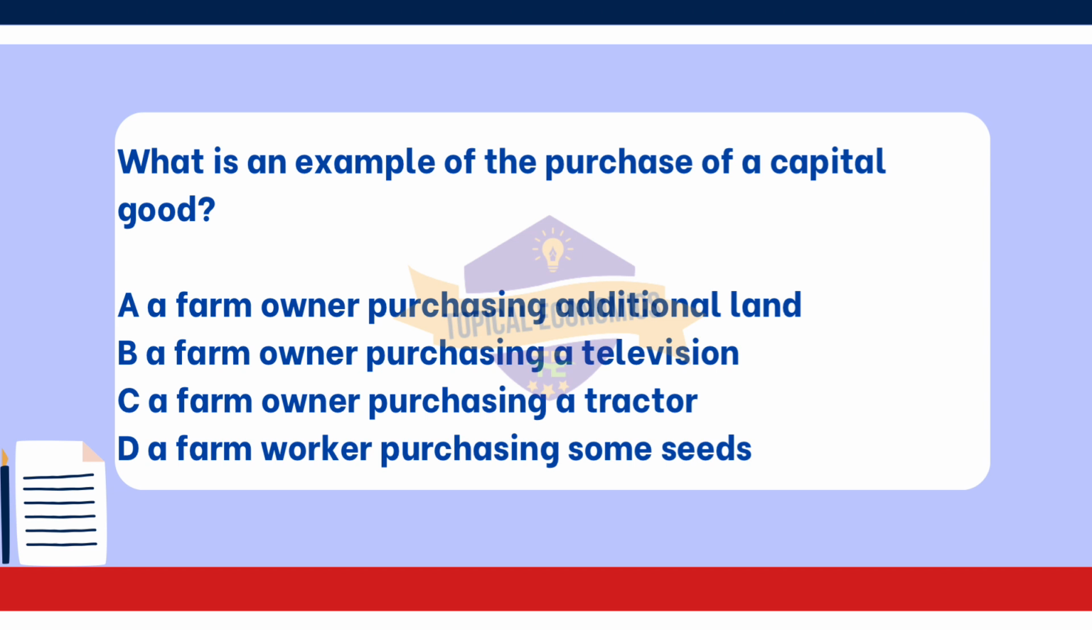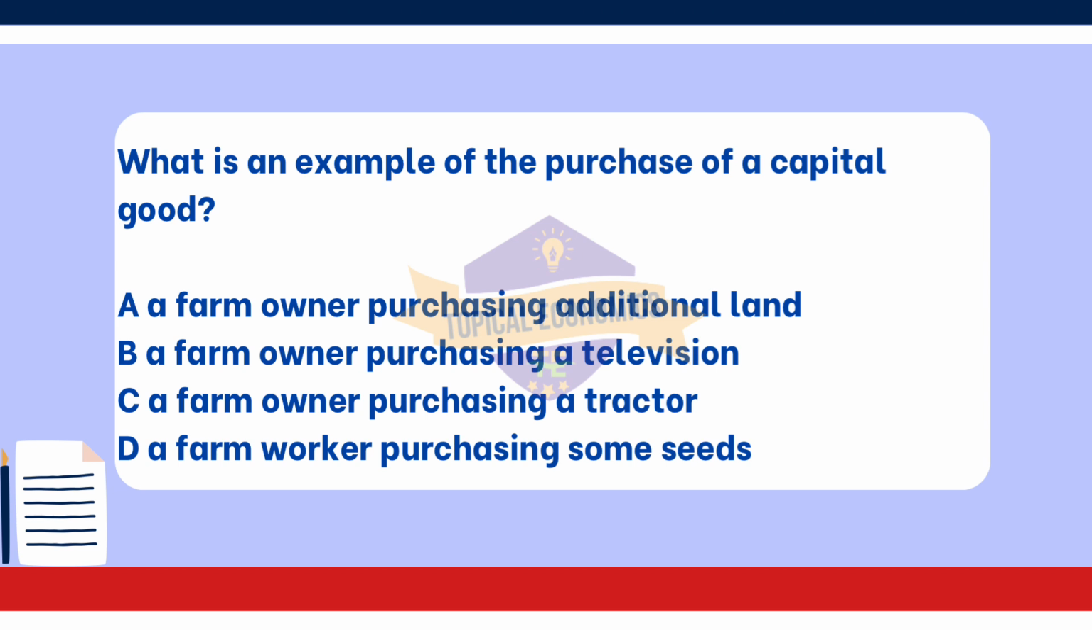What is an example of the purchase of a capital good? A. A farm owner purchasing additional land. B. A farm owner purchasing a television. C. A farm owner purchasing a tractor. D. A farm worker purchasing some seeds. This question is from year 2018 February-March version 2 paper. The correct answer for this question is option C.